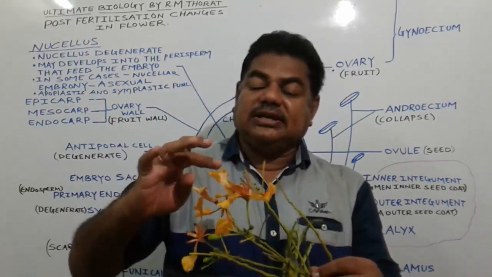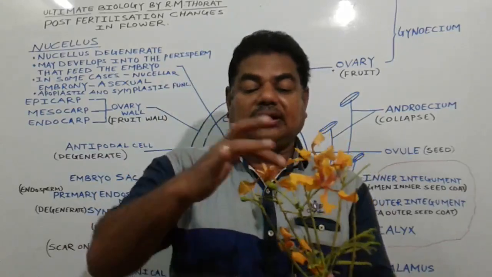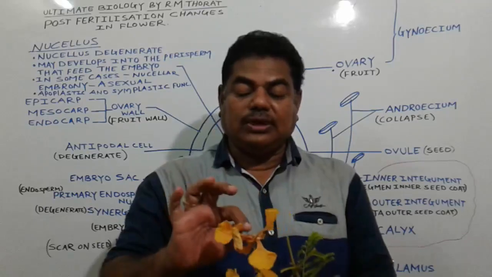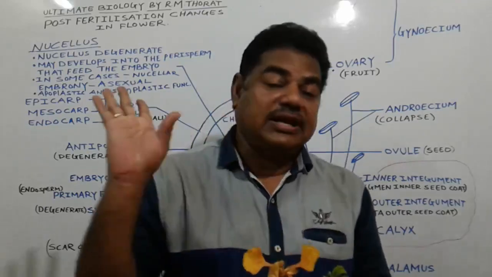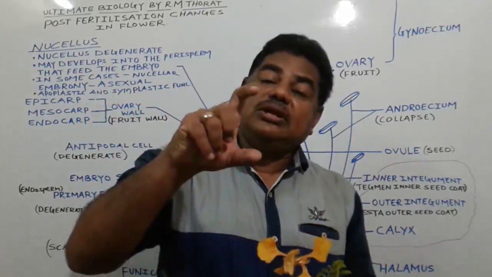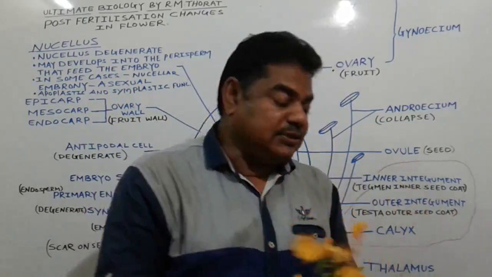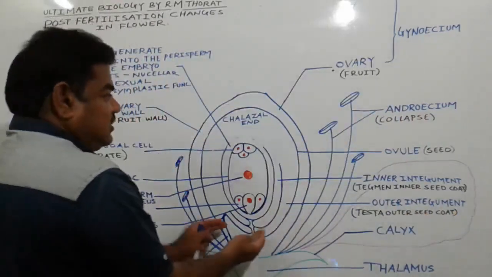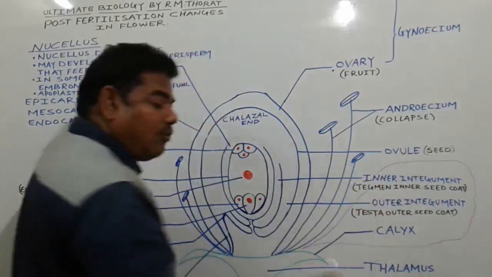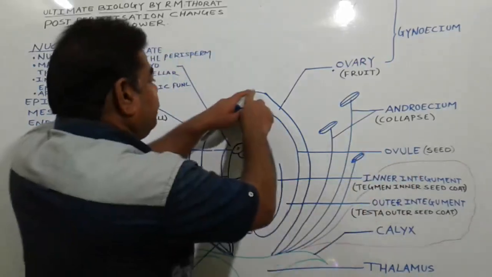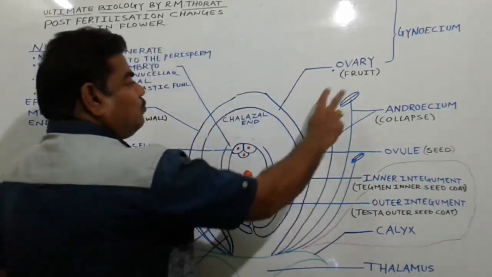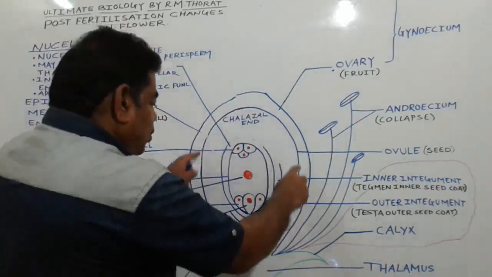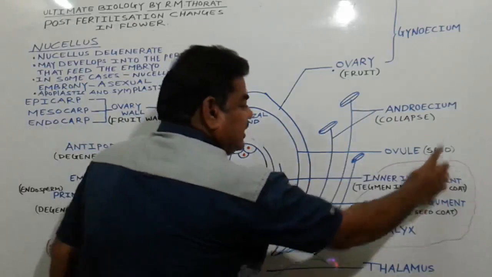After fertilization the petals collapse. The androecium also collapses, and one by one the petals also collapse. Only one structure remains, the gynoecium, and in the gynoecium only the ovary remains on the thalamus. Inside the ovary is the ovule. After fertilization, the ovary converts into fruit, and the ovule converts into seed.